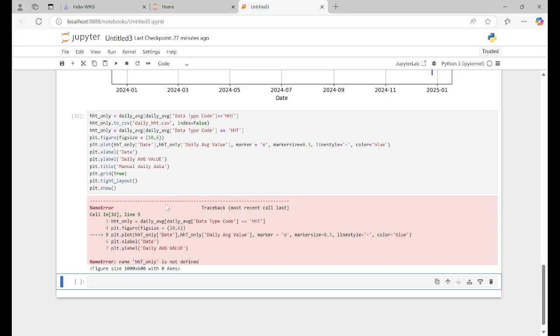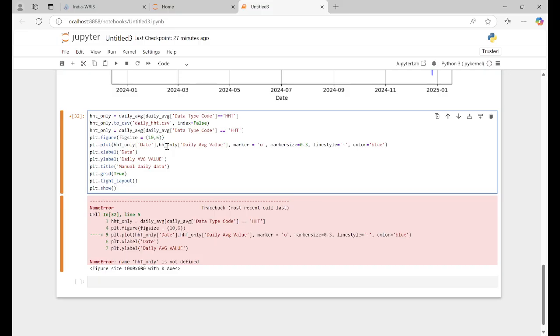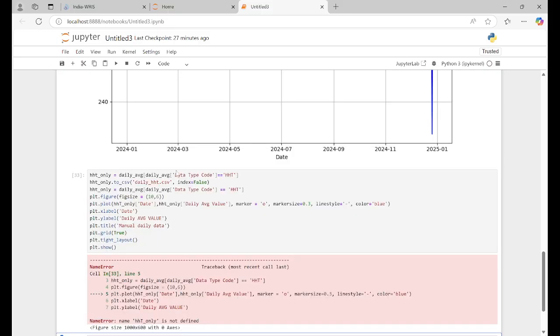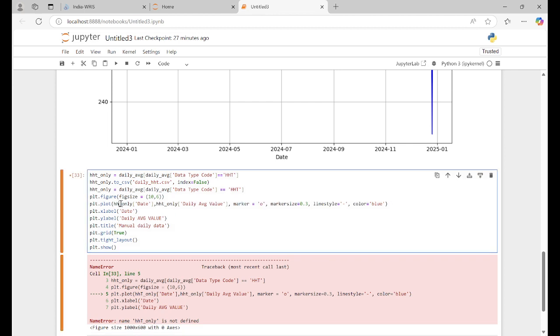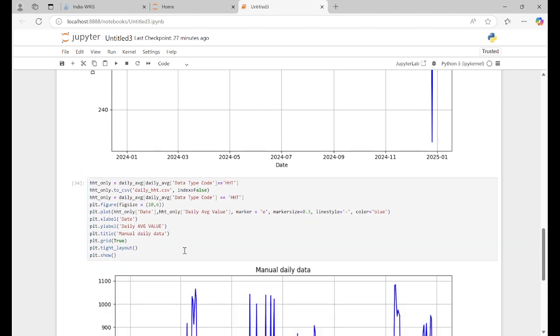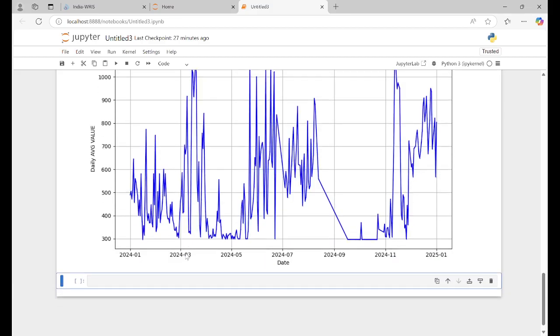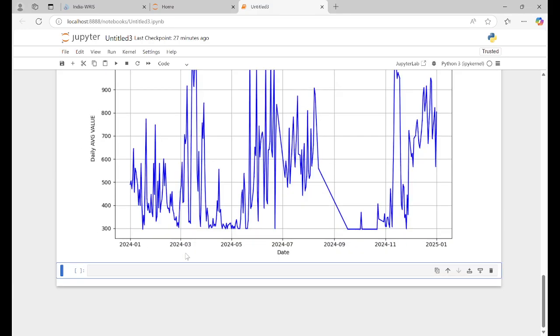Meaning HST only is not defined. Oh yeah. So there also I have written this one. Right, so you can see the data. So similarly, you can do it. Our objective is how to resample it. So now we are doing the resampling.